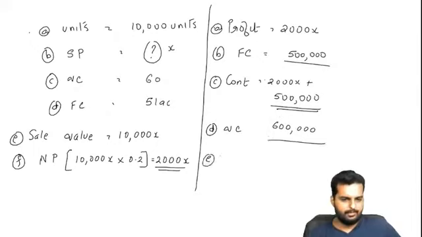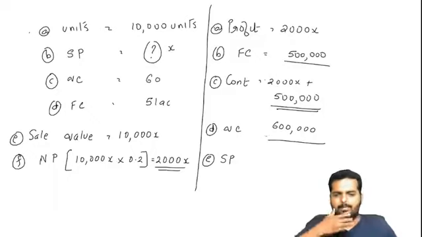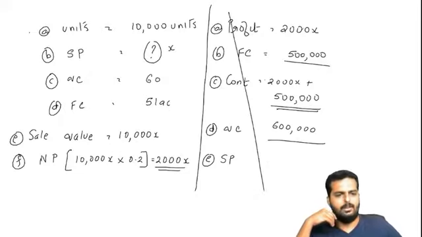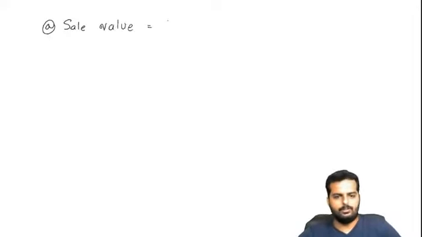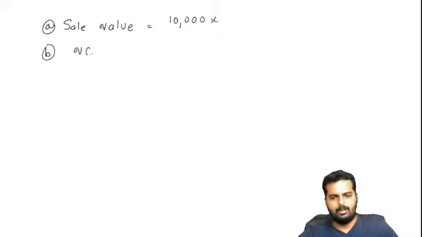6 lakhs. Friends, let me put it in a different way. I'll go up to down, which will be easier for you to understand. Sorry friends, don't get confused. I'll start with sales value, which is 10,000 X. My variable cost would turn out to be 6 lakhs.